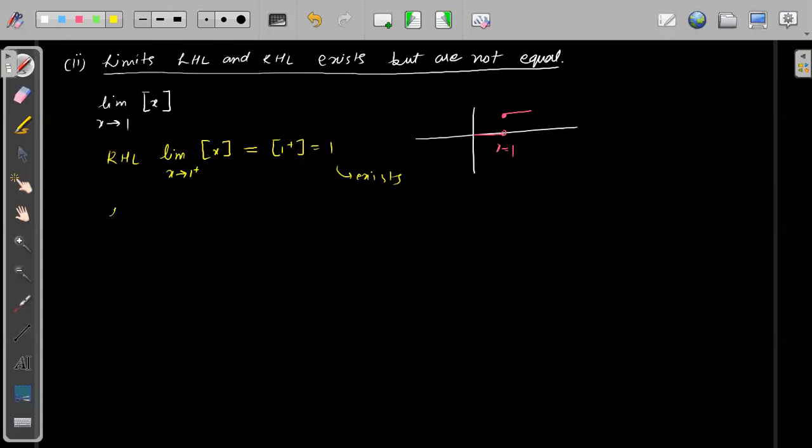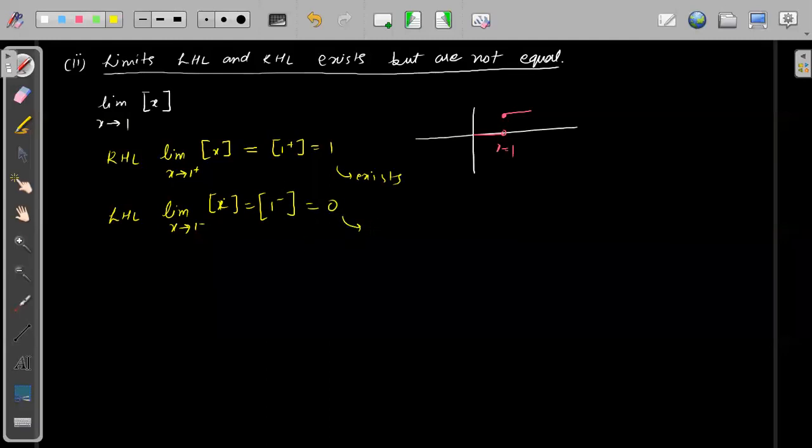Now see, if I find the left hand limit, the limit of x tending to 1 minus, and simply substitute 1 minus, this will become 0. So the left hand limit also exists, right? But we know that the right hand limit is not equal to the left hand limit. That means the limit does not exist.